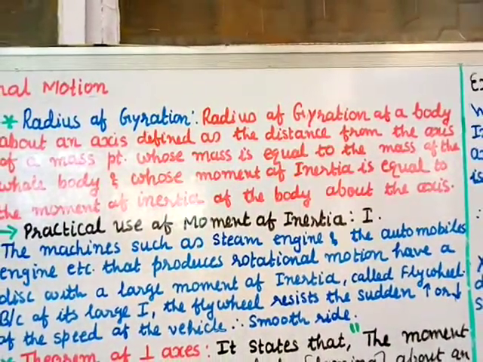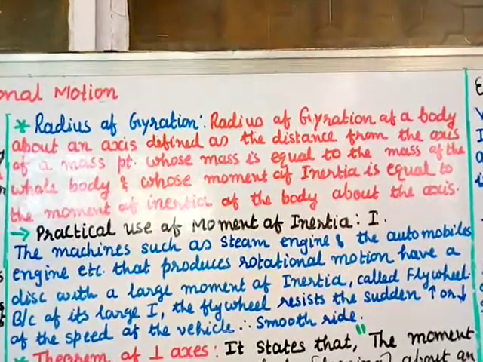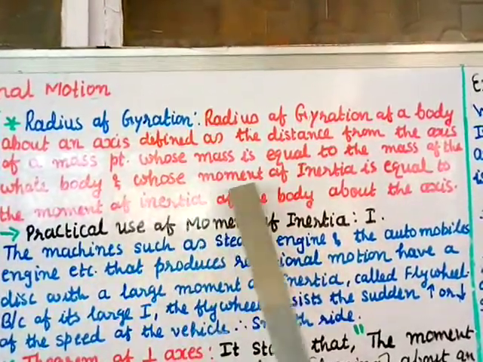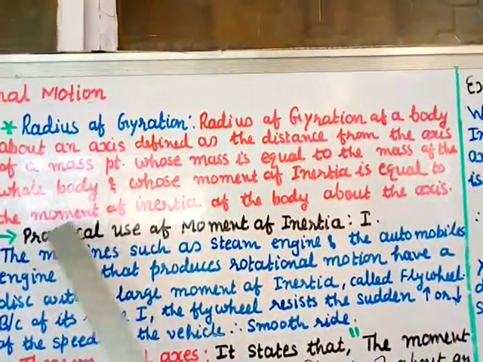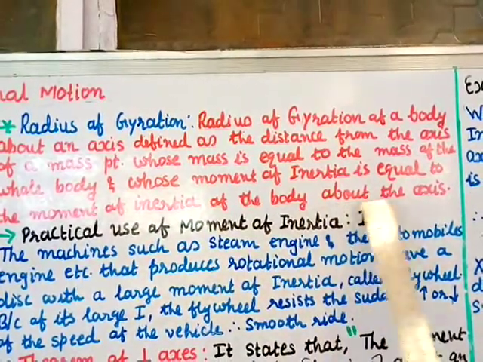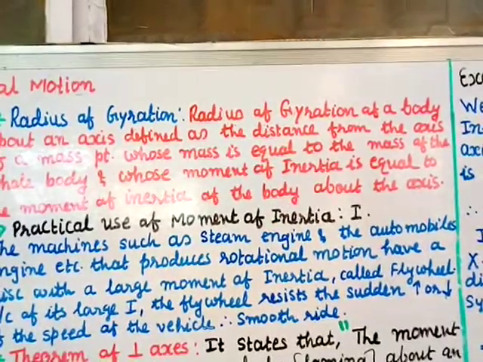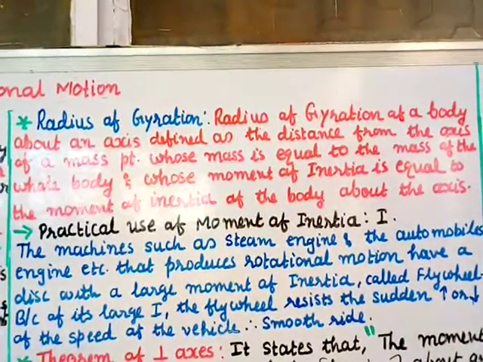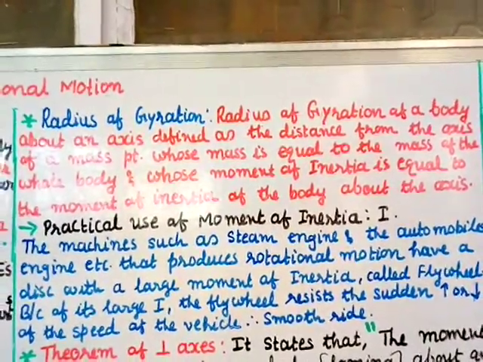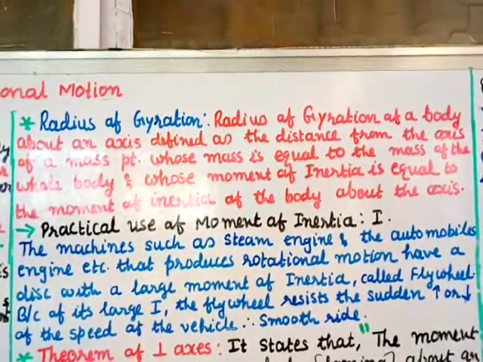So we consider the mass equal to the mass of the whole rigid body, and moment of inertia equal to the moment of inertia of the body about the axis. So this is the definition of radius of gyration.